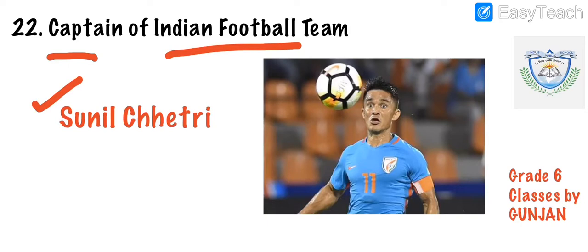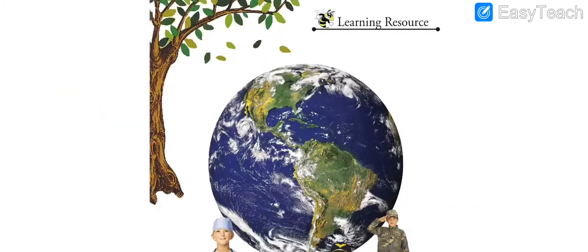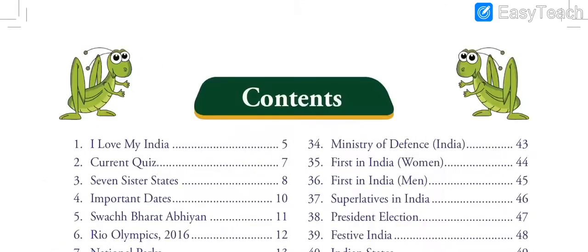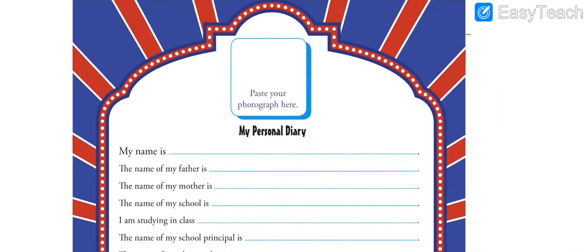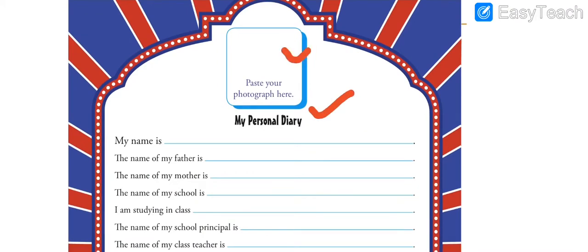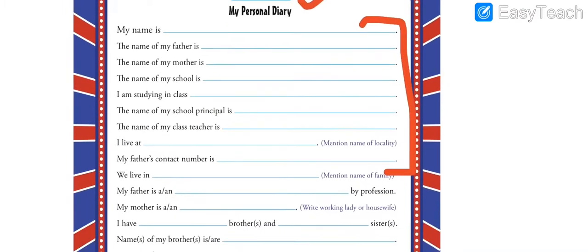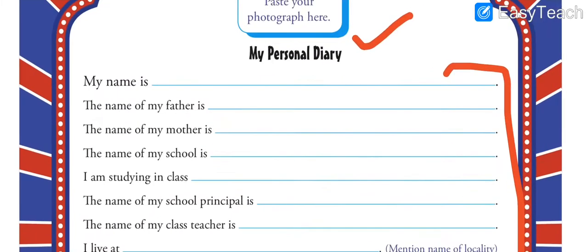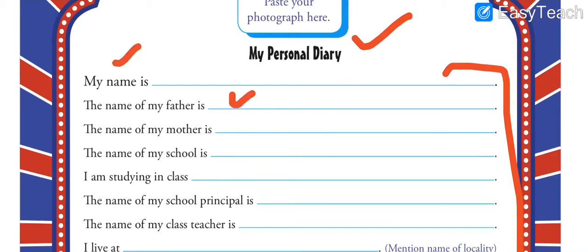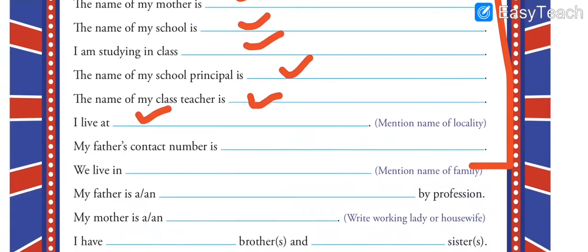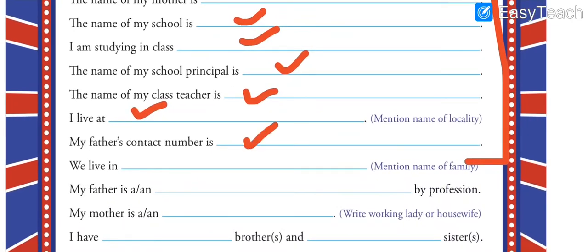Now students, what you have to do is in your book. So this is your GK book. What you have to do is you have to fill firstly this page, my personal diary. Paste your photograph here and fill all the details here. I'll just explain to you: your name, father name, mother name, school name, which class you are studying in, the name of your school principal, your class teacher name, I live at. You have to mention the place where you live, your father's contact number.